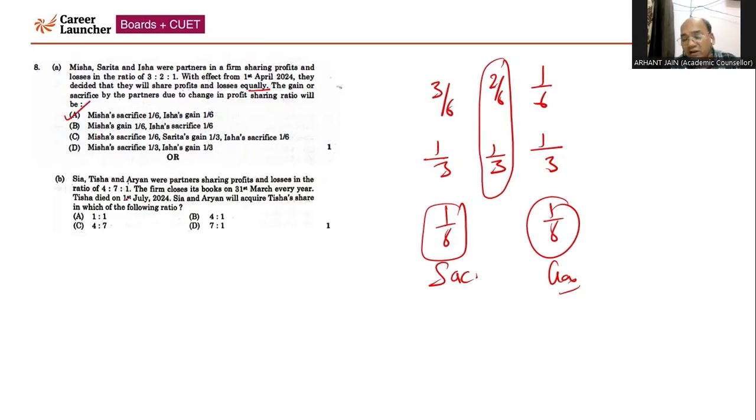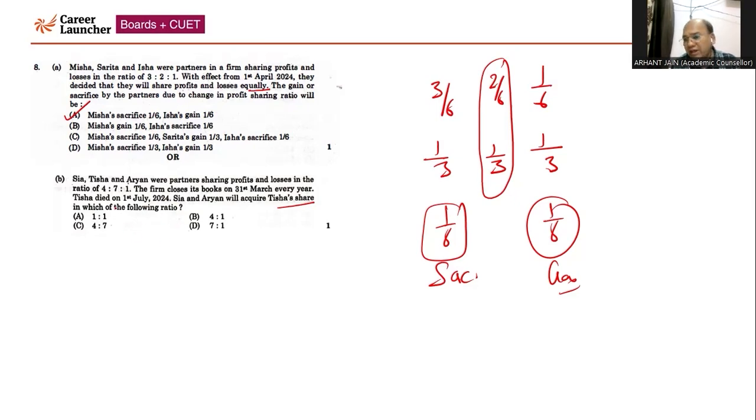Now this question is having internal choice. Now part B. Sia, Tisha and Aryan were partners sharing profit losses in the ratio of 4:7:1. The firm closes on 31st March every year. Tisha died on 1st July 2024. Sarita and Arya will require Tisha's share in which of the following ratio?